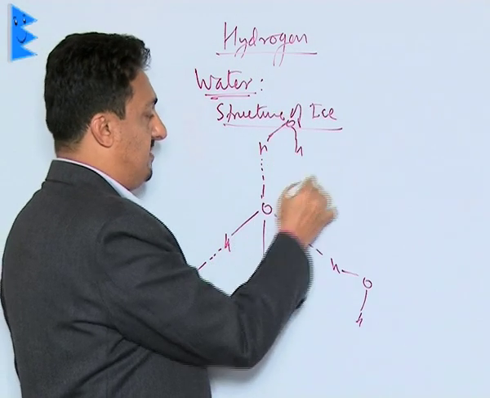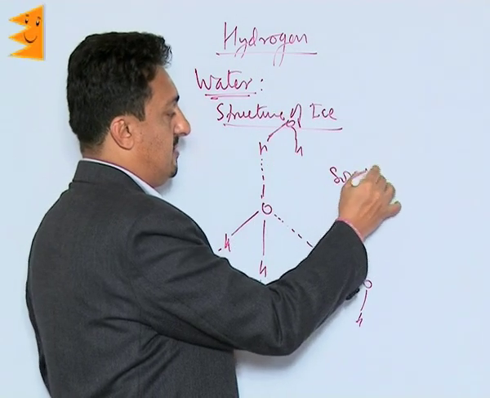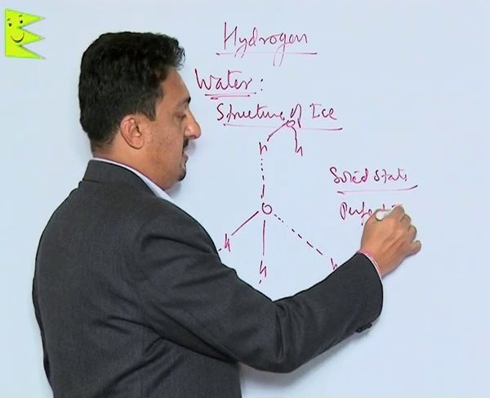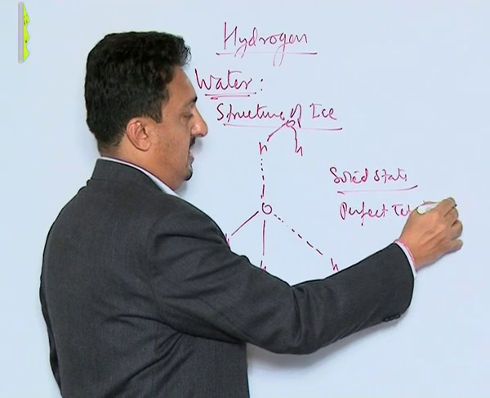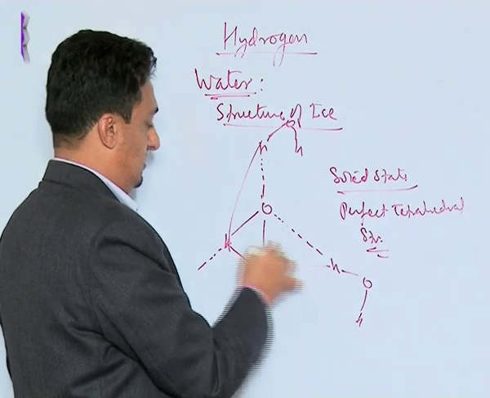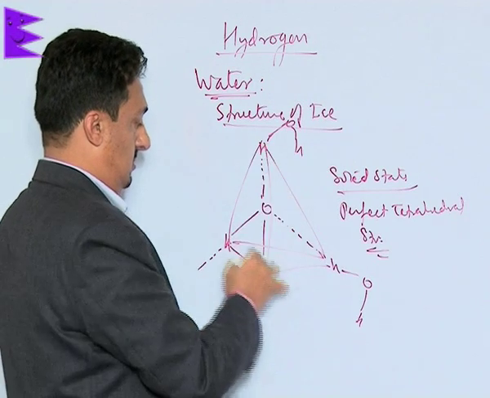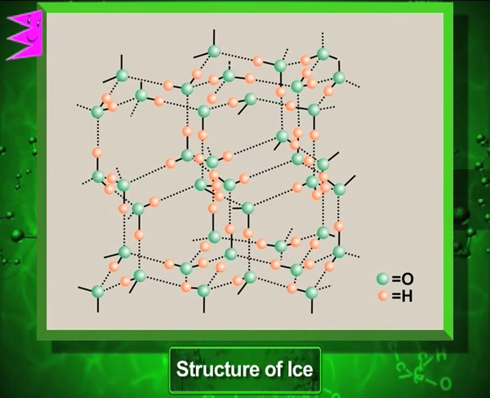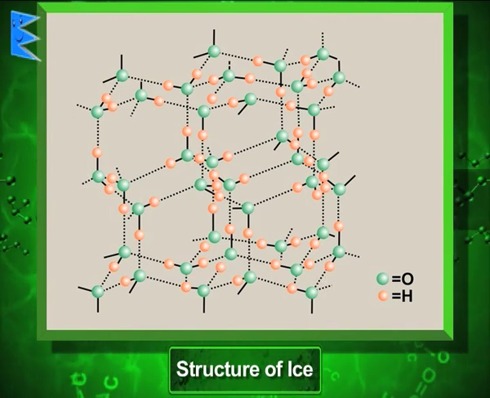And now what happens is, in solid state, it requires a perfect tetrahedral structure like this. It forms four hydrogen bonds from four sides.